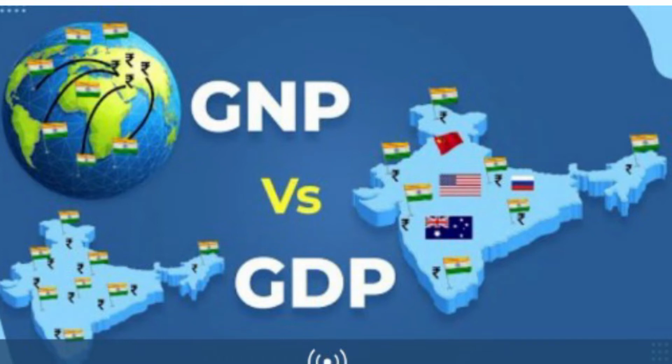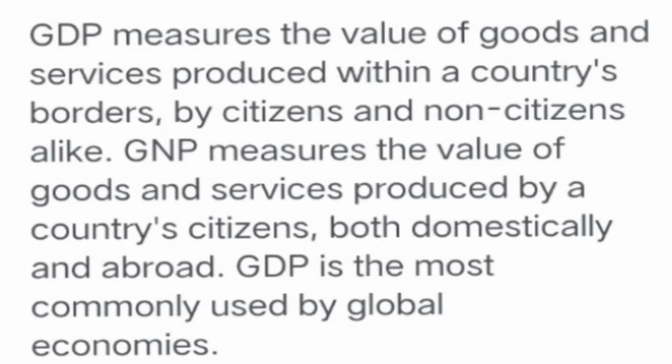Then, what is the difference between GNP and GDP? Gross national product and gross domestic product. GDP measures the value of goods and services produced within a country's border, the geographical territory, by its citizens and non citizens alike.